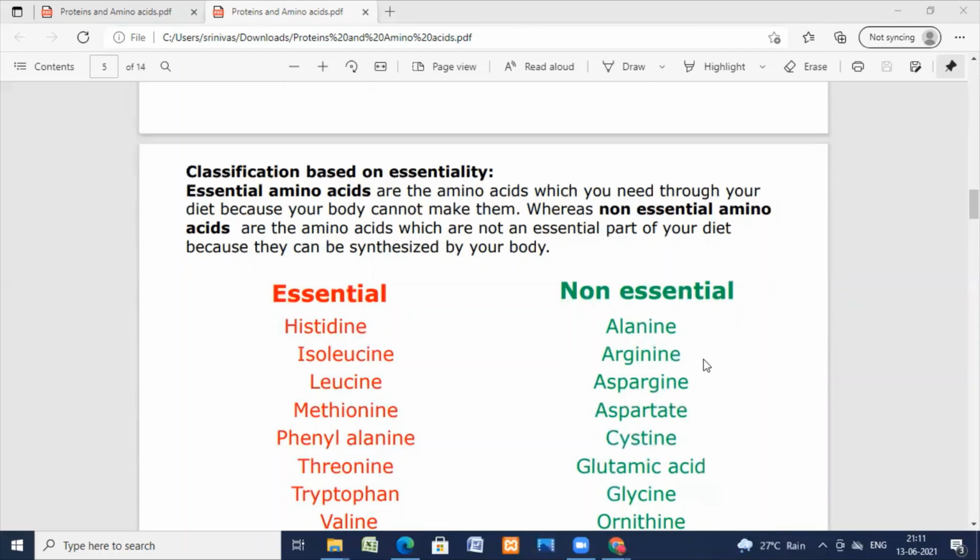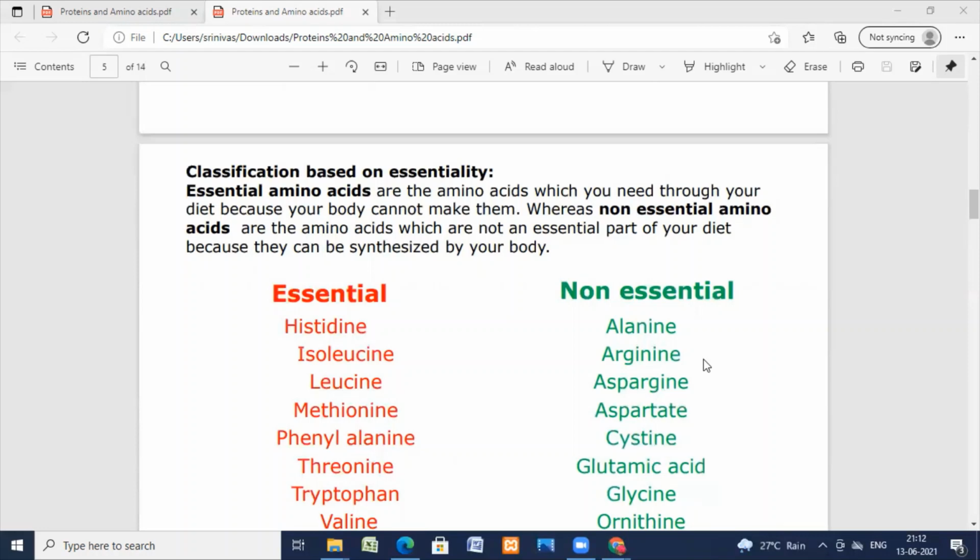So this is the Strecker synthesis, the most important synthesis.